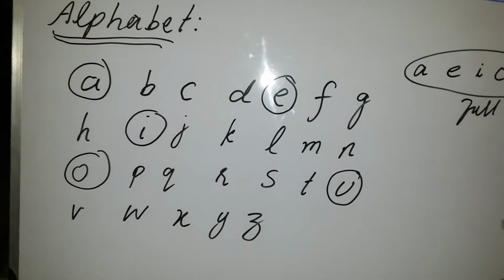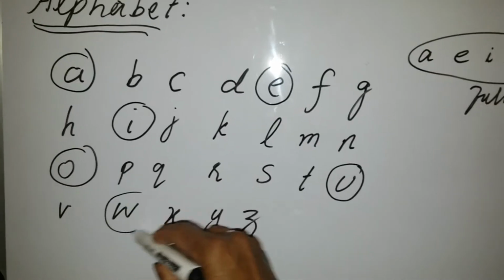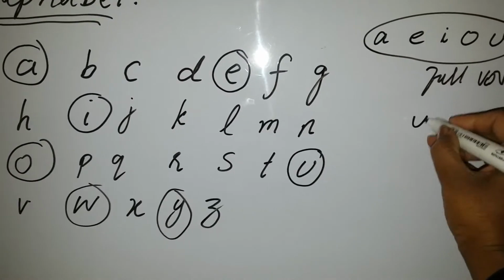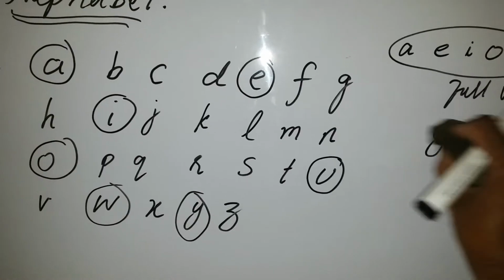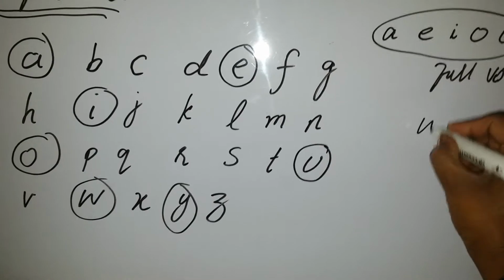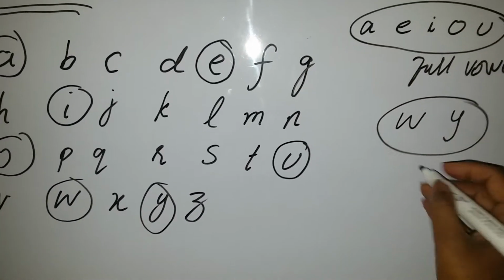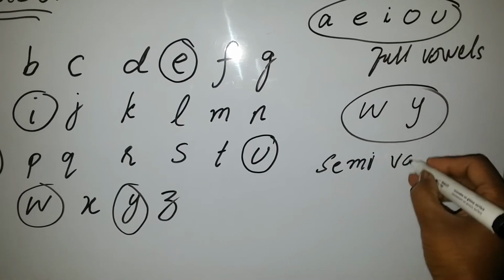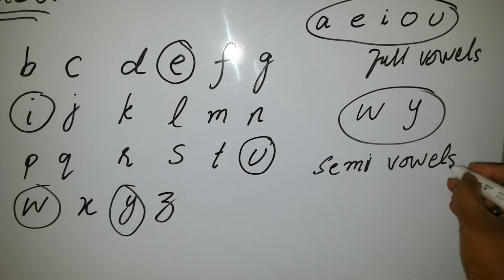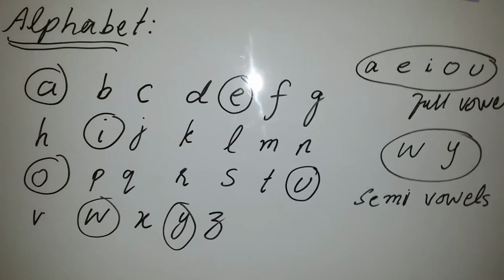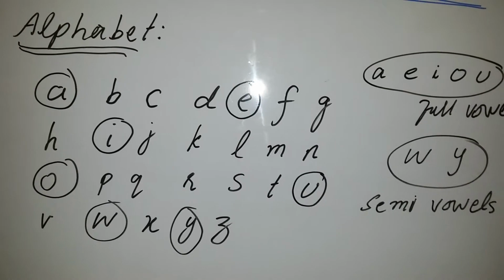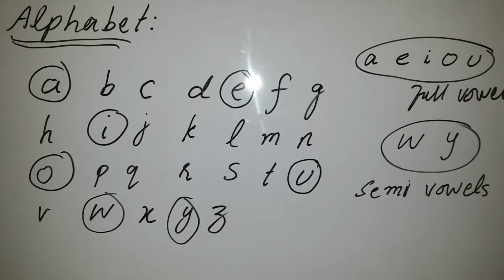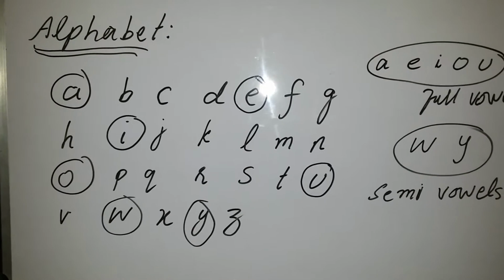And W and Y, these are also vowels, but they are called semi-vowels. Why are they called semi-vowels? Because when they give you the sound of I, then they will be considered vowels.